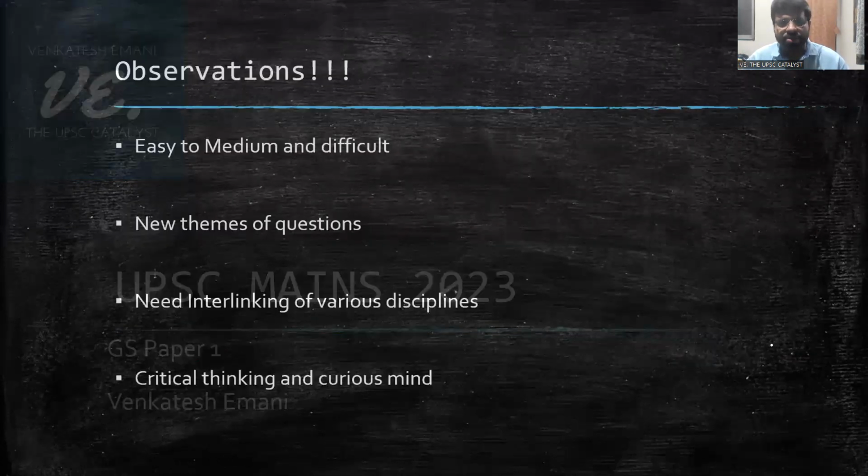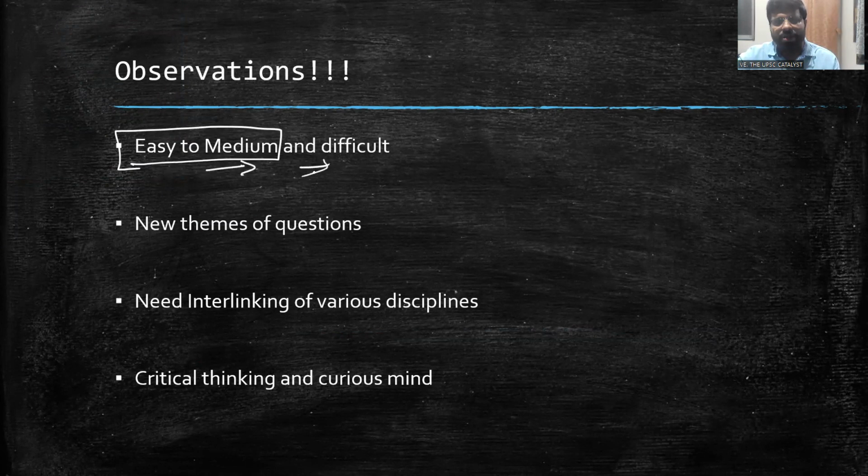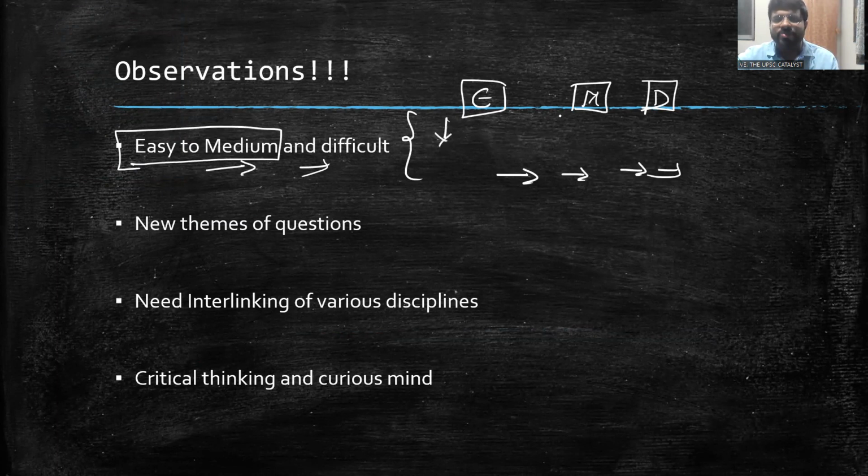So let's start. If you see the questions, you see the basic observations, the first impressions, initial impressions. The paper is moving from easy towards medium and difficult. What I'm trying to tell you is, if you divide all the papers' questions into easy, medium, and difficulty level, over the years you are seeing that the trend is moving towards the right side. That means easy questions are reducing and they are moving towards medium and difficult. So medium questions are increasing. So that is one observation I have said.